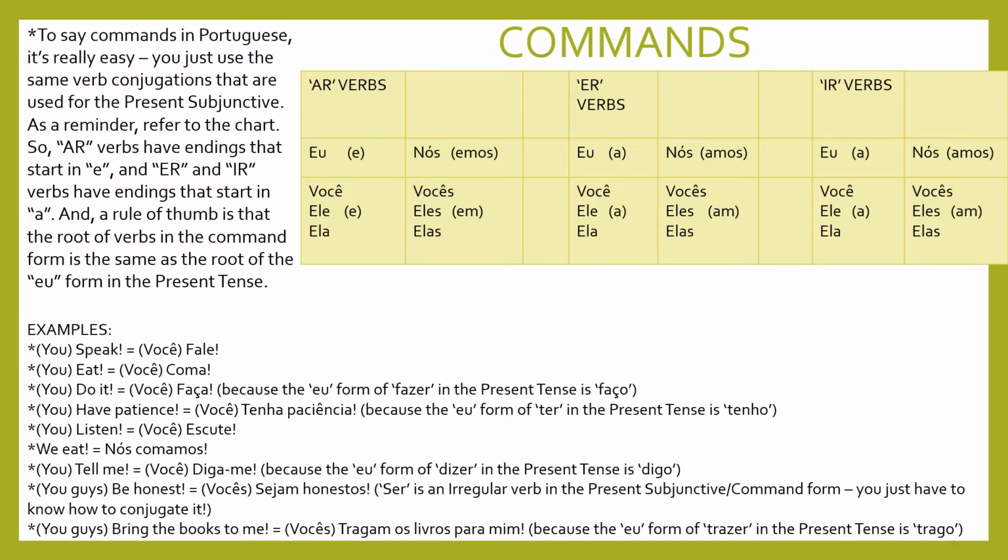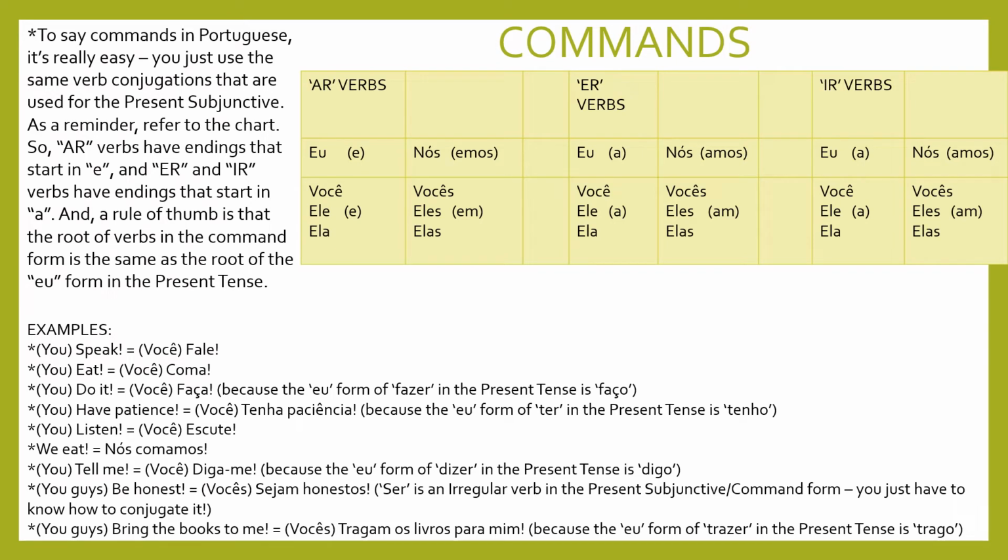Nós comamos. The ER has the A ending, so the nós form is AMOS, nós comamos. If I'm talking to you and I say tell me, I'd say diga-me, because the eu form of dizer in the present tense is digo, and it's an ER verb, dizer, so it switches to A endings, so it's diga-me.